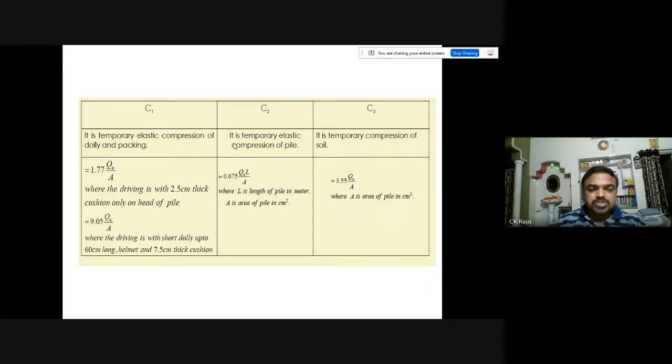For the elastic compression of the pile, C2 equals 0.675 Qu into L by A, where L is the length of the pile in meters and A is the area of the pile in cm square. And C3, the temporary compression of soil, is equal to 3.5 Qu by A, where the area of the pile is in cm square.